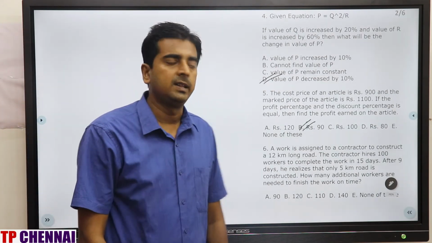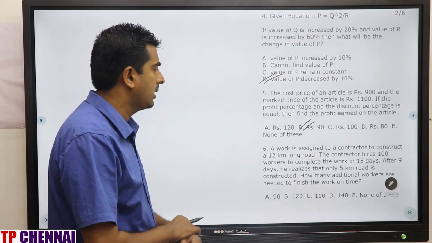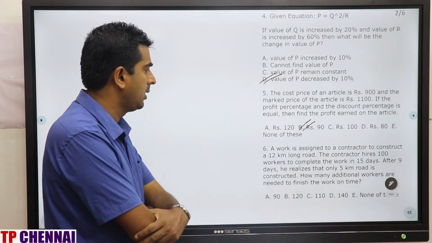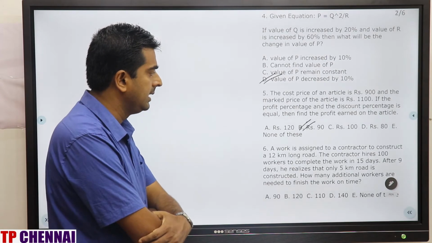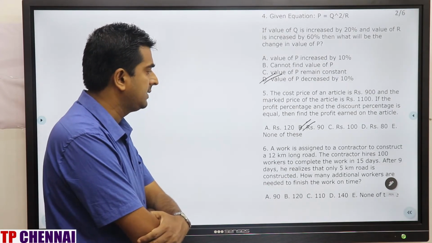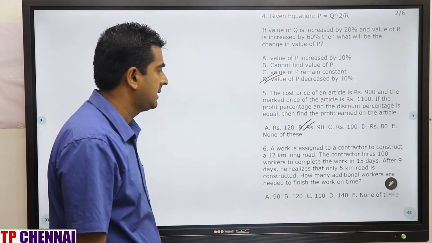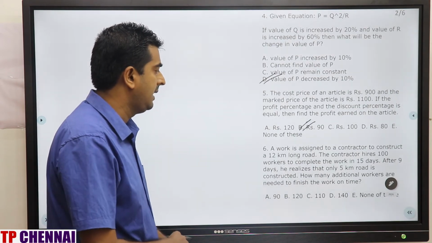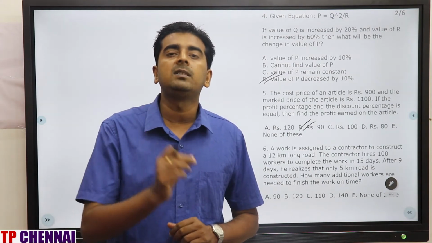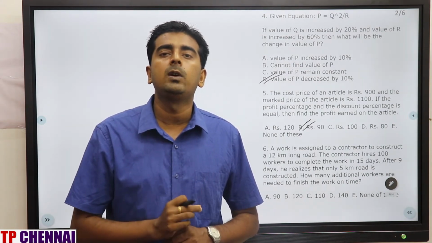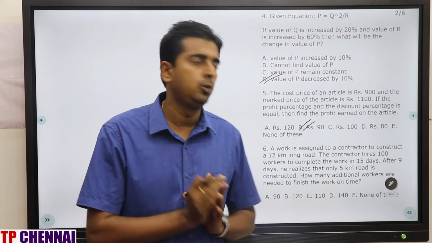Now we'll see question number 6. A work is assigned to a contractor to construct a 12-kilometer long road. The contractor hires 100 workers to complete the work in 15 days. After 9 days, he realizes that only 5-kilometer road is constructed. How many additional workers are needed to finish the work on time? Basic question of time and work, which is based upon M1 D1 by W1 is equal to M2 D2 by W2.